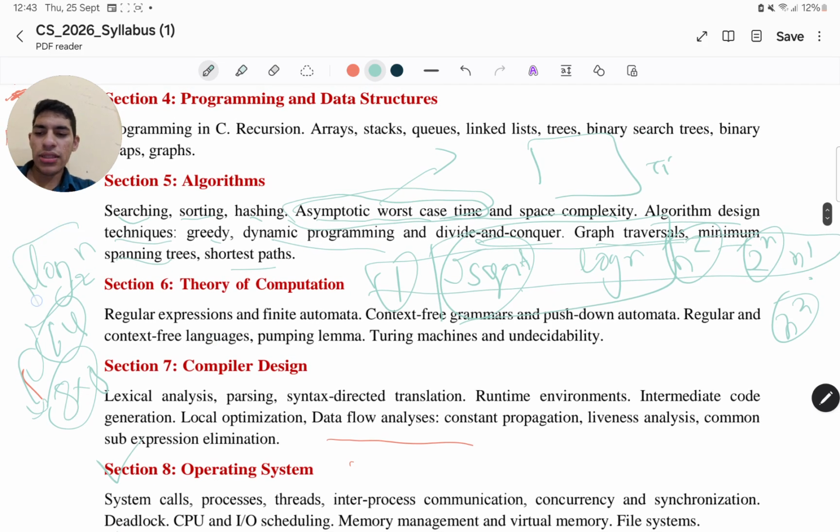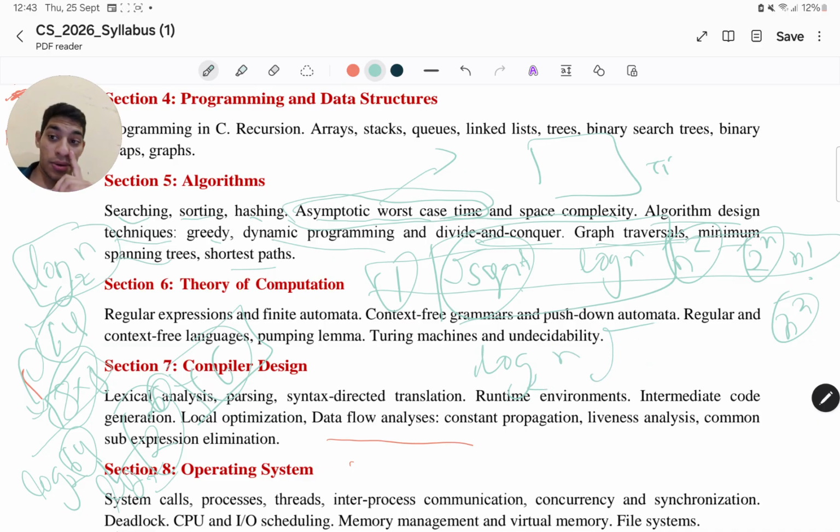Now let me keep it into the log 2 n, so it will become log base 2 of 64. 64 is nothing but 2 to the power 6, and then log base 2 of 2 to the power 6 will become 6. So in the square root we are getting 8, but in the log we are getting 6. You got your answer. The log will come first, log base 2 n, and the square root of n will come later.